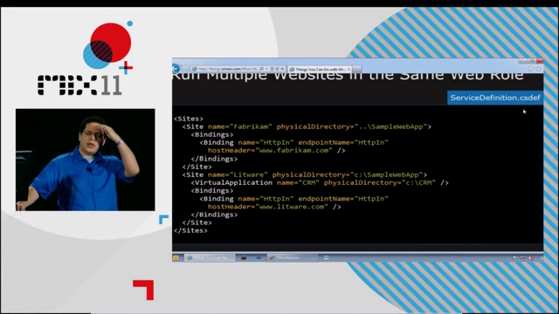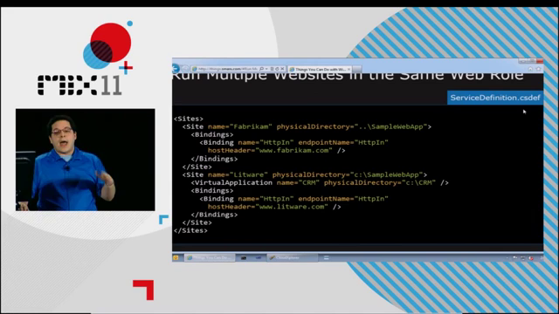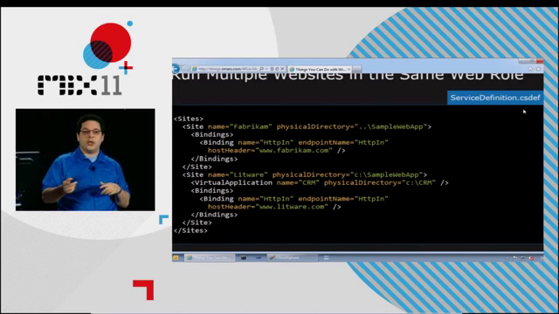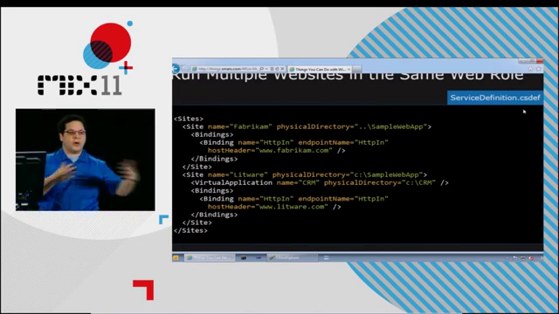If you guys saw the keynote yesterday, Umbraco was on stage, and they were talking about some of their future stuff, but they were also talking about this accelerator that we just released. That does, on the fly, sort of configure new sites and configure new bindings for them. And so that's a place where you might look for code that shows you kind of how to do this. But it's up to you to keep track of those things, make sure all your instances do it, and things like that.